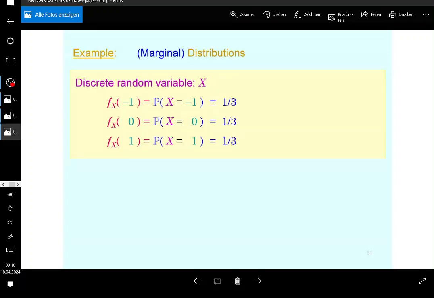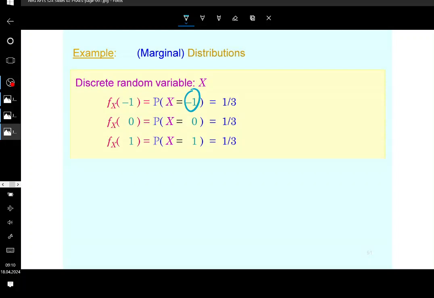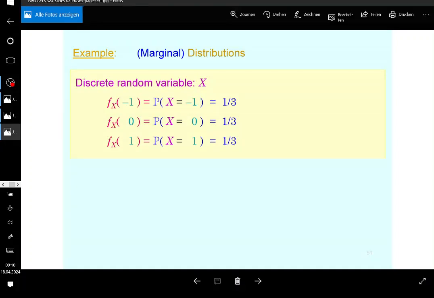You can also call it the discrete uniform distribution if you like, but in general, the discrete uniform distribution does not have negative realizations. It could be a transformation of a discrete uniform distribution anyway. So this follows a discrete uniform distribution on the support -1, 0, and 1. It's discrete because there are no other realizations.